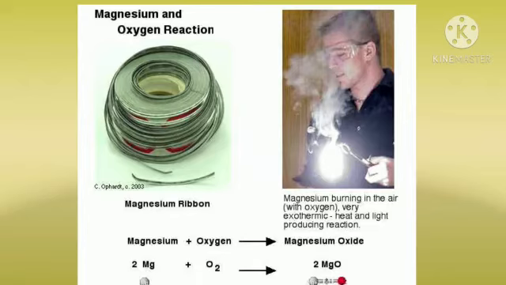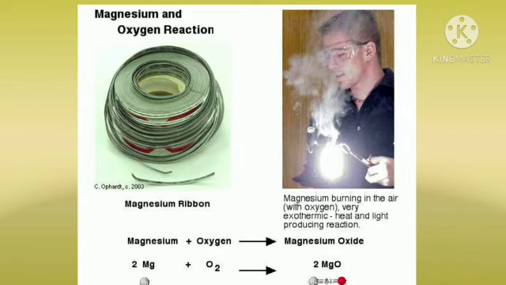Children, for the chemical combination reaction, we are going to perform a lab activity. For this we have to take a small piece of magnesium ribbon. We rub that magnesium ribbon with sandpaper, because magnesium ribbon is coated with magnesium oxide. Once the coating is removed, it immediately reacts with oxygen and burns. So if we rub the magnesium ribbon with sandpaper, then only it burns.